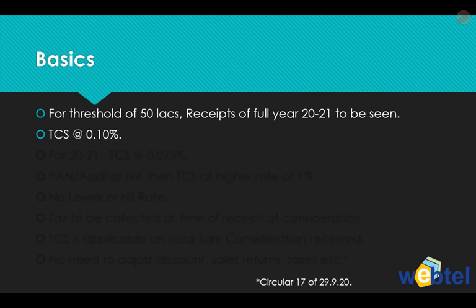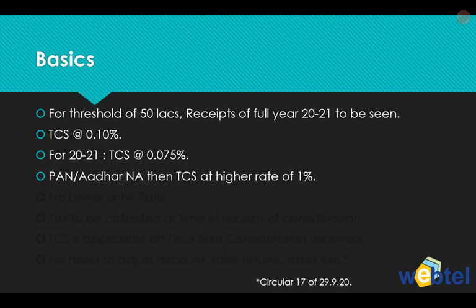And the rate of TCS in this case, as you are aware, is 0.10%. And for 2021, due to COVID, the rate has been reduced even for other TCS sections also. So even in this case, the rate has been reduced to 0.075% till 31st of March 2021. And if PAN Aadhaar is not available, in that case, a higher rate of 1% collection will have to take place.